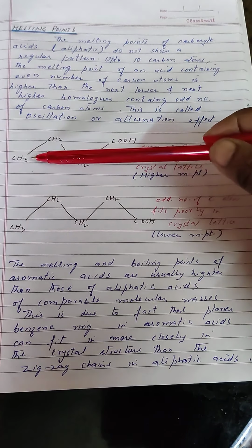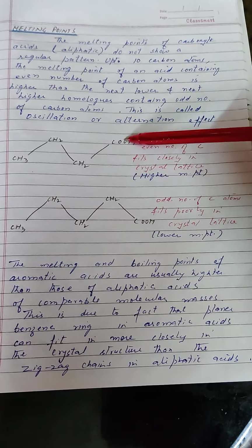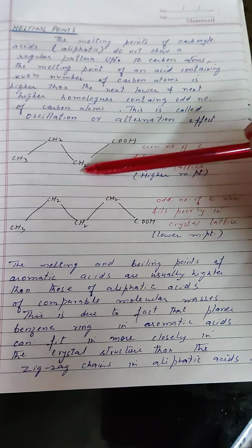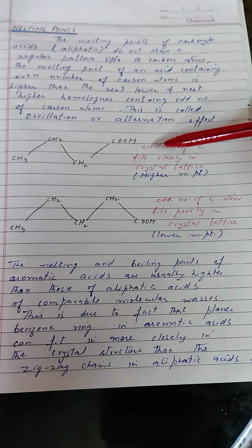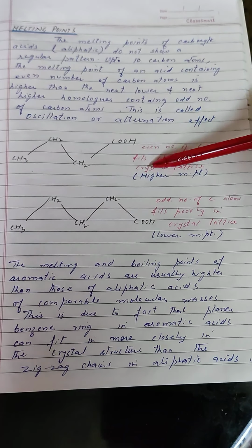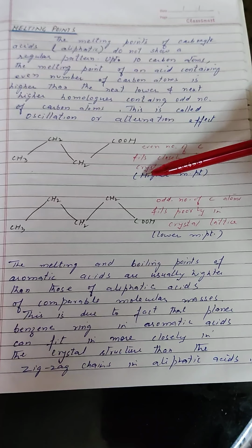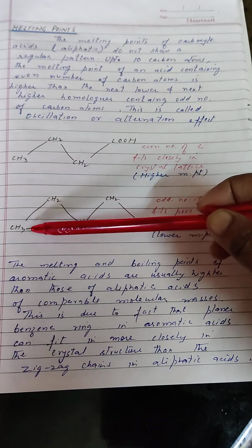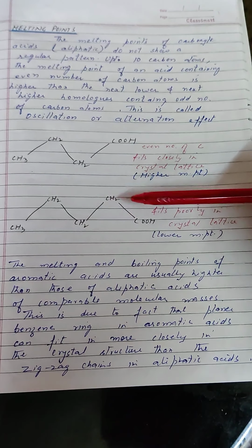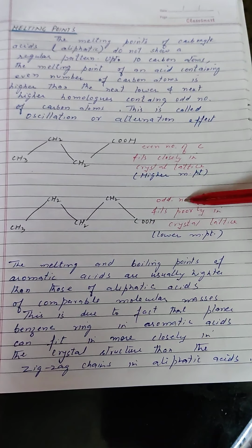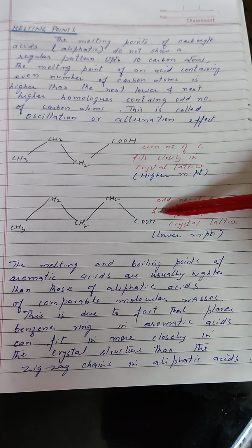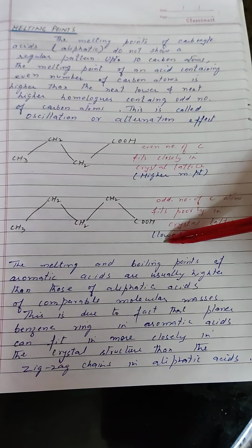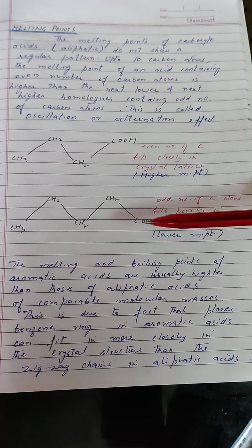In the first example, you can see we have 4 carbon atoms. The carboxylic acid with 4 carbon atoms, that is an even number of carbon atoms, fits closely in the crystal lattice and hence has a higher melting point. Whereas in the second example, where we have 5 carbon atoms, that is an odd number of carbon atoms, this fits poorly in the crystal lattice, thus this carboxylic acid will have a lower melting point.